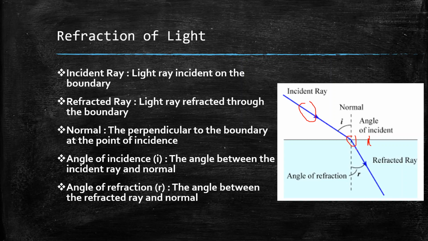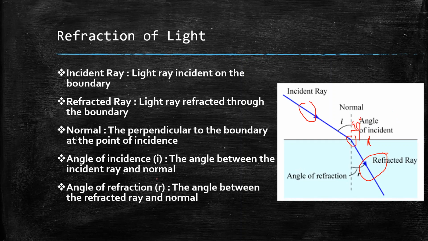Then we have the refracted ray. The refracted ray is the light refracted through the boundary. So as we can see, the incident ray is coming, hitting the boundary at this point, and then it is bending and going into the medium as the refracted ray. The normal is defined as the perpendicular to the boundary of the two media at the point of incidence. This is always 90 degrees.